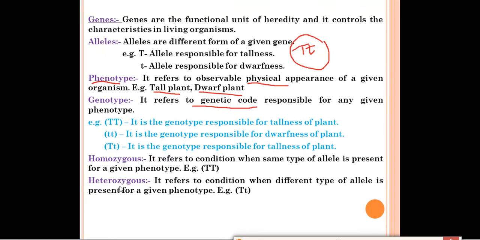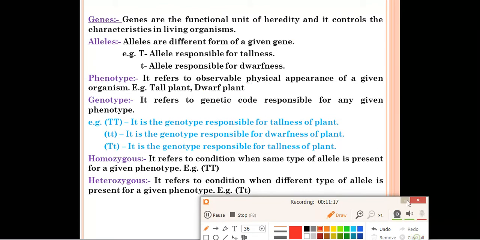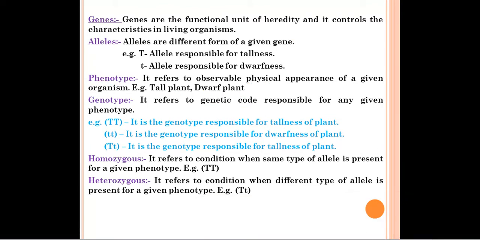Heterozygous means different. It refers to the condition when different types of alleles are present for a given phenotype. In this one is capital T but the other one is small t. So this will be different from each other. So these are the differences between homozygous and heterozygous. If similar alleles are present, then it is homozygous. If it is different, then it is heterozygous. Next we'll move to the next section.